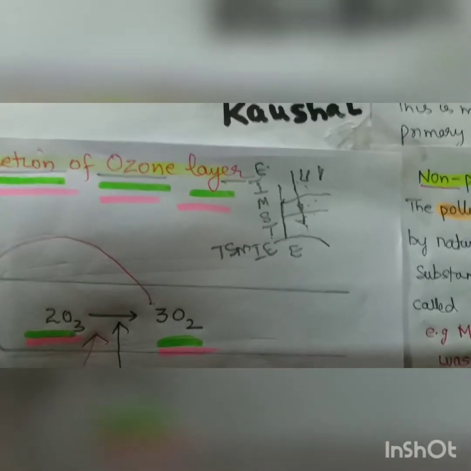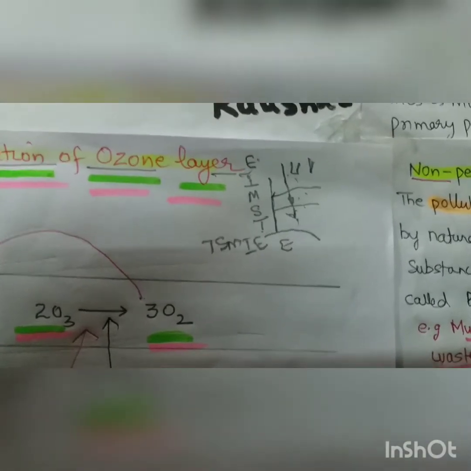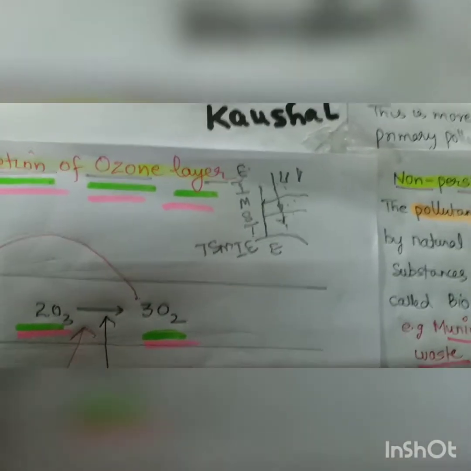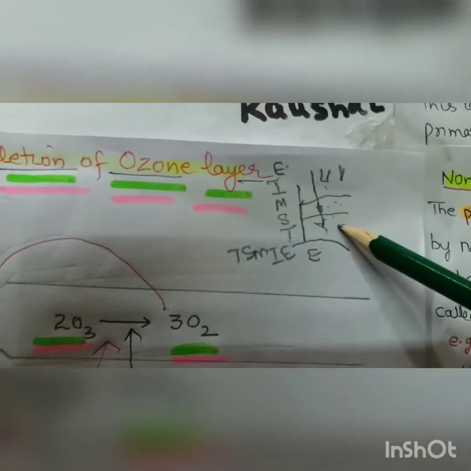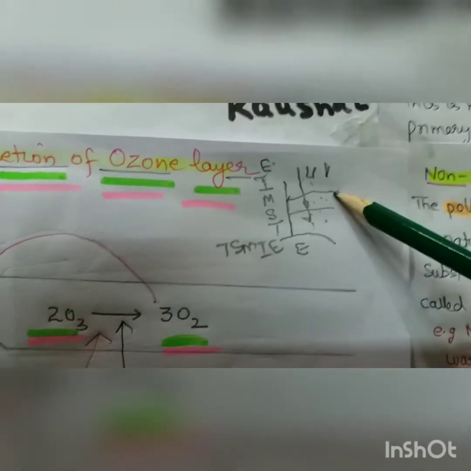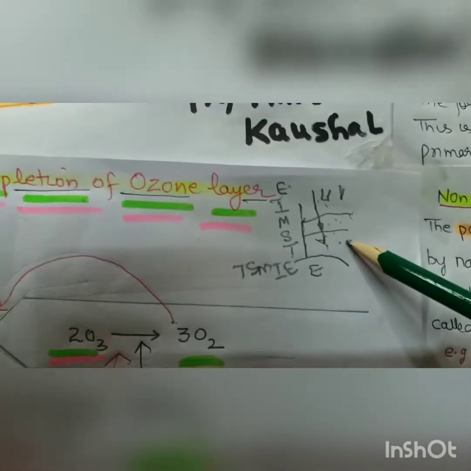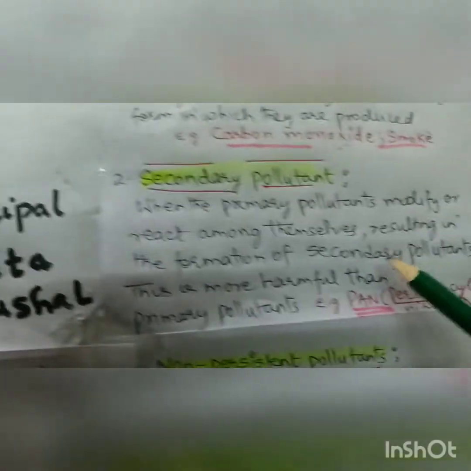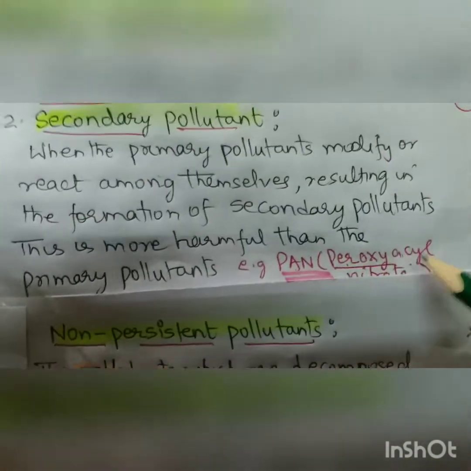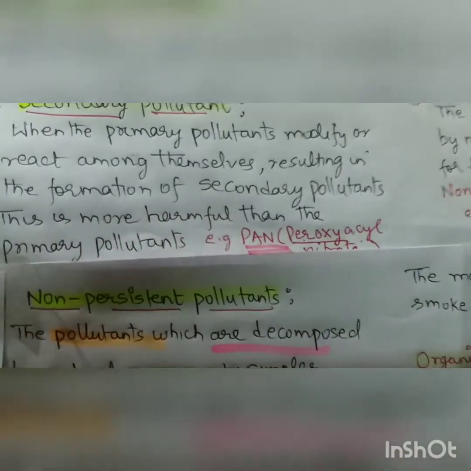Ozone hole will result in cancer, cataract and a lot of problems. But this ozone, when it comes from stratosphere to troposphere, it becomes a pollutant. Here it is a boon, but here it is harmful. It's a bane. So secondary pollutants include PAN, peroxyl acyl nitrate, and ozone also.